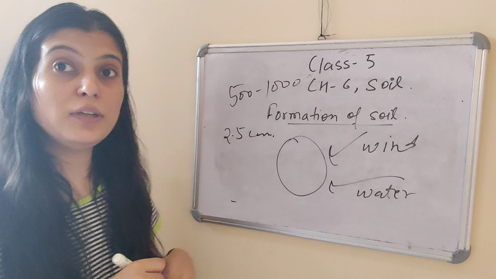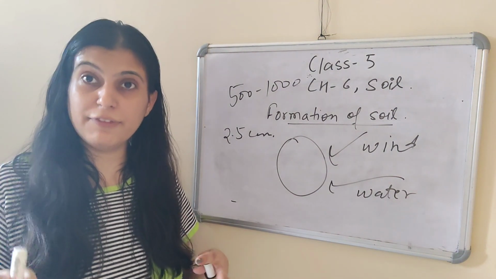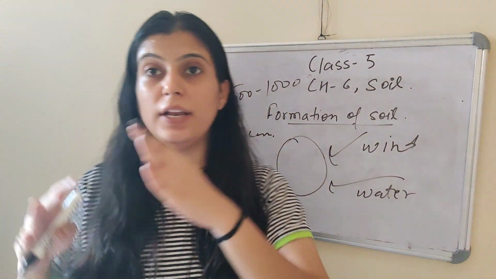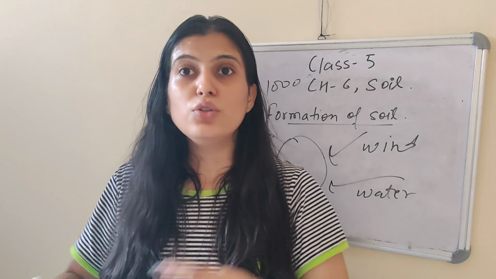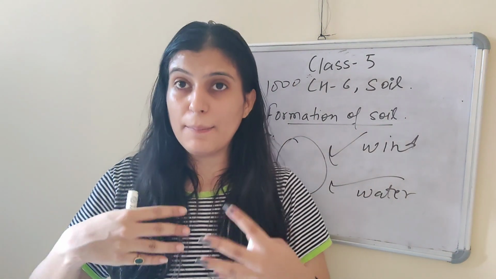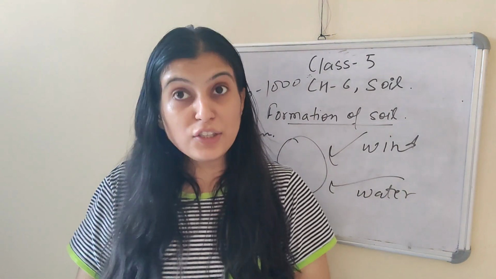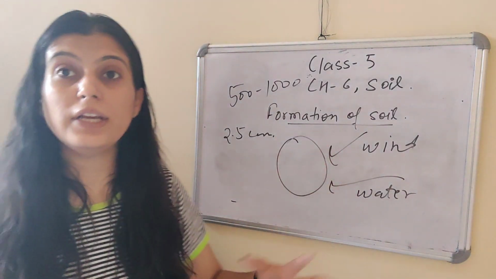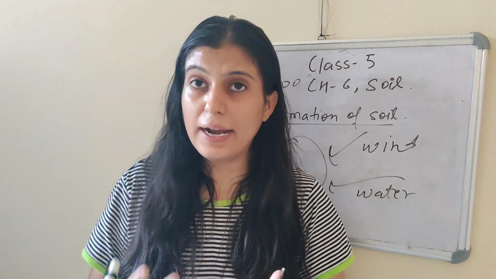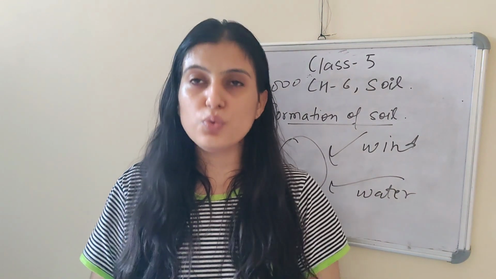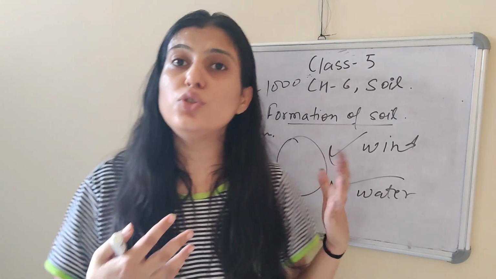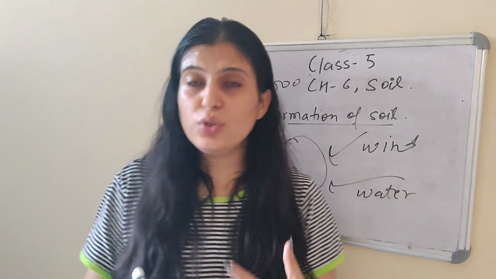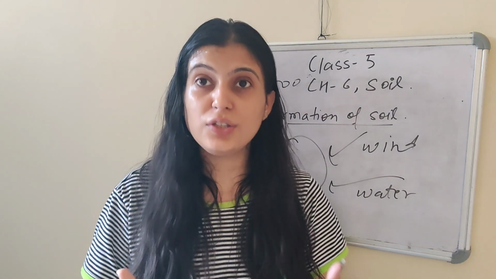Then we have discussed that there are three different layers: topsoil, subsoil and bedrock. So to make that, it must have taken a larger time. So this process of formation of soil is very slow, and it took 1000 to 2000 years to make the soil. So soil is a very precious resource.